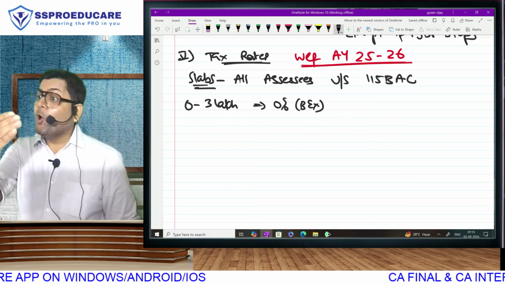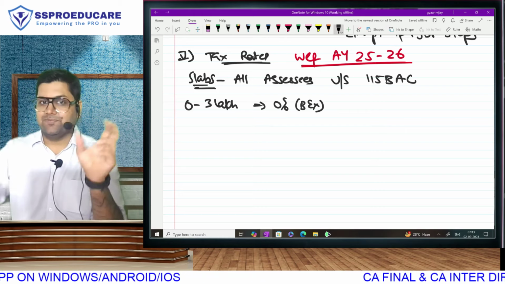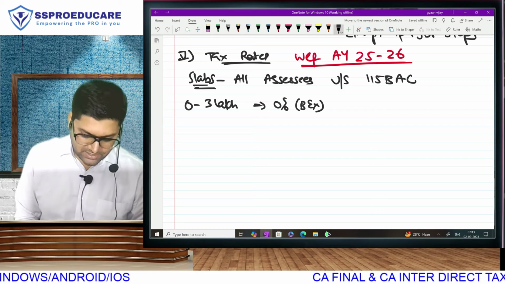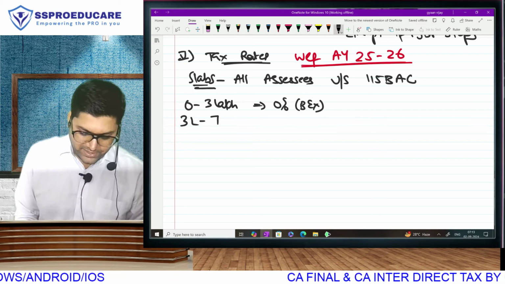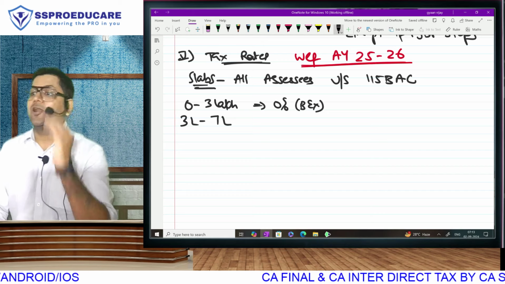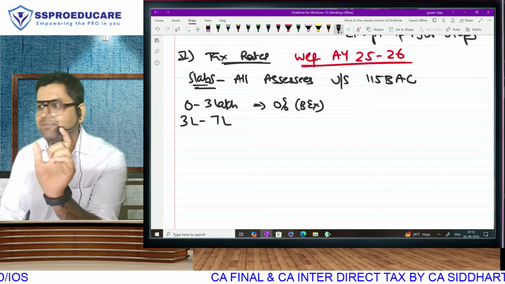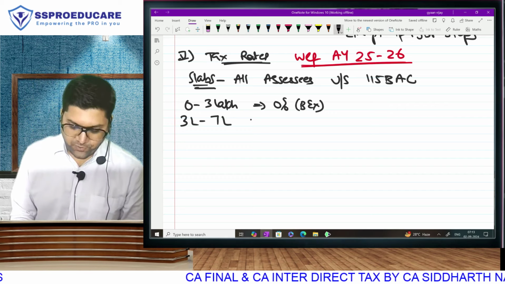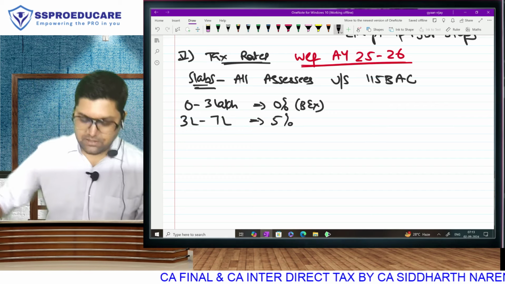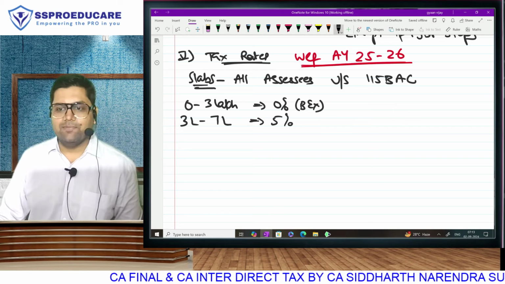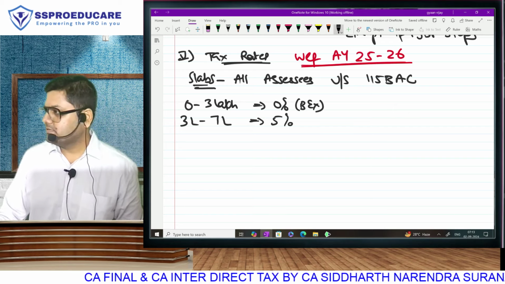Last year all slabs were 3 lakh: 0 to 3, 3 to 6, 6 to 9, 9 to 12, 12 to 15. The change is in the second slab. They now cover not 3 lakh but 4 lakhs of income. That means the income between 3 lakh to 7 lakh. How much is the income in this slab? That 4 lakh will be taxable at 5%.